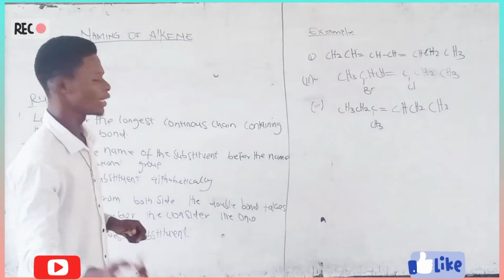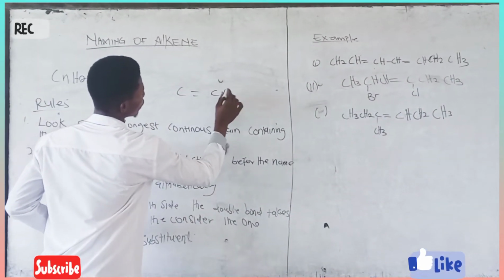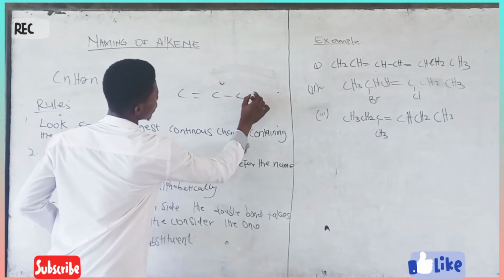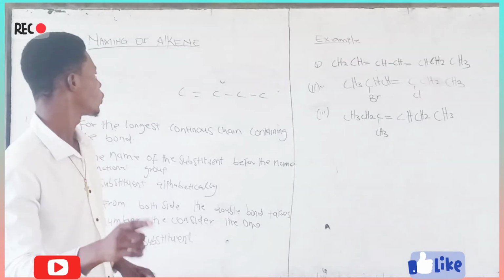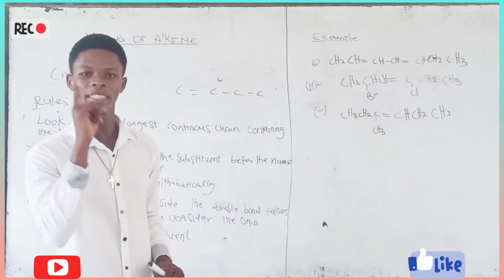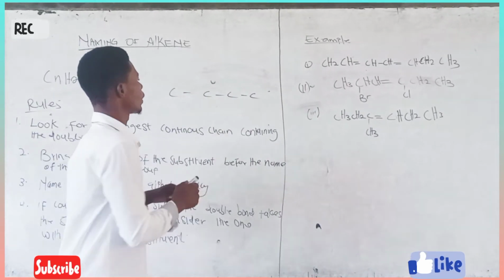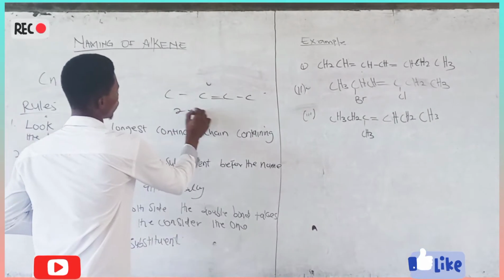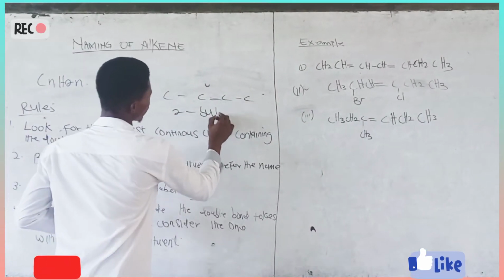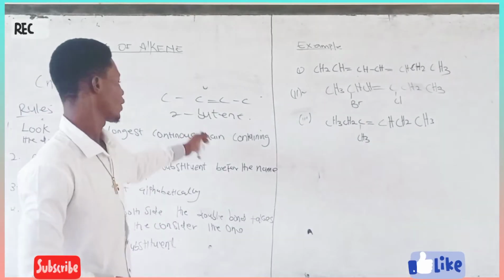When you get 1-butene, you should know that the carbons are four, but the double bond is on the first carbon, so it is 1-butene. But when it's on the second carbon, we say it's 2-butene. Take a very good note of this.